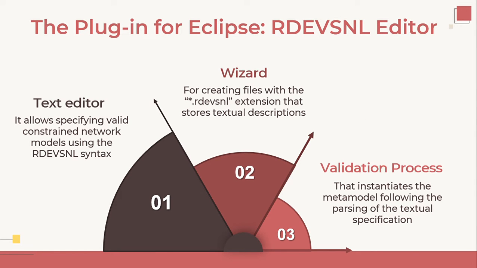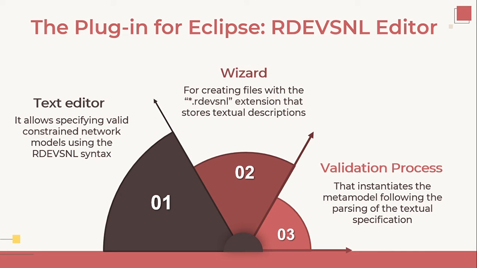In our proposal, we implemented a plugin for the Eclipse platform called RDEVS Natural Language Editor, and it is composed of a text editor, a wizard, and a validation process. The text editor allows specifying valid constrained network models using the RDEVS natural language syntax. It offers some writing aids to help the modeler during the edition of the textual specification.